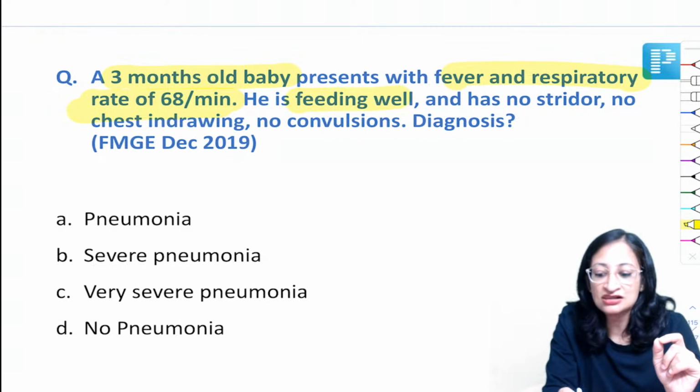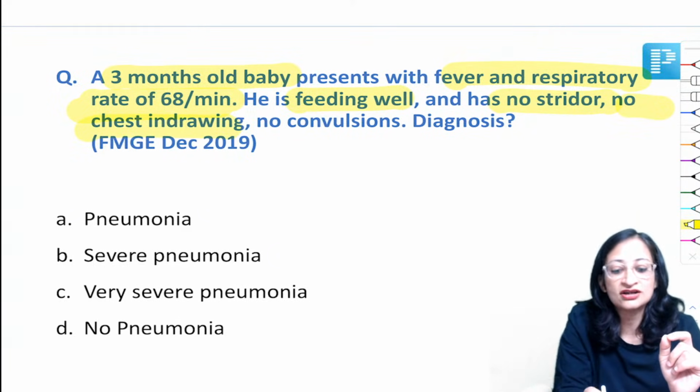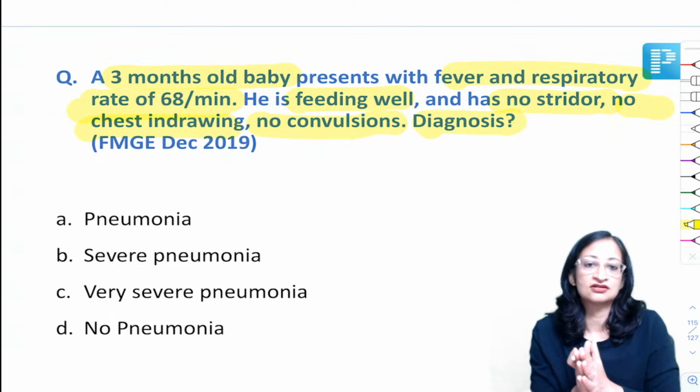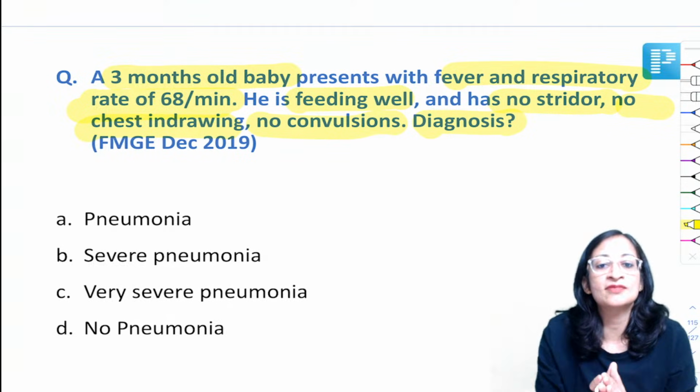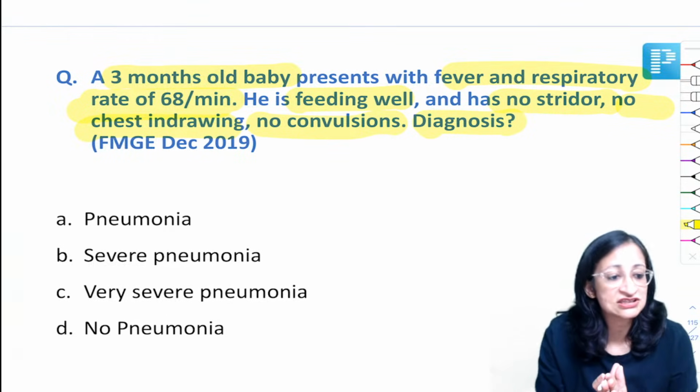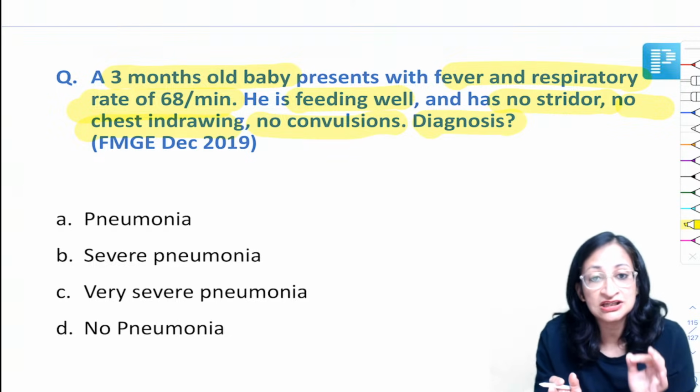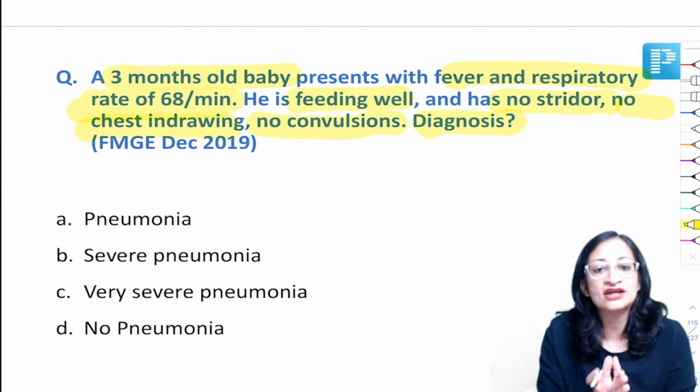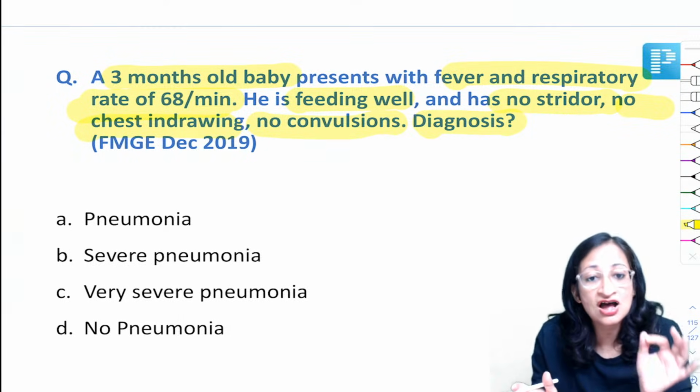He is feeding well, no stridor, no chest indrawing, no convulsion. What is your diagnosis here? So for a 3-month-old baby, the respiratory rate of 68 per minute is fast breathing. There is no chest indrawing, no general danger sign, but fast breathing is present.